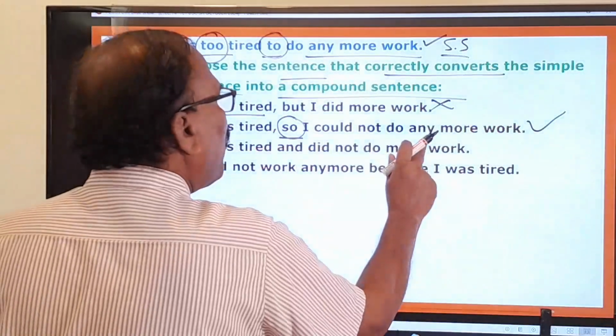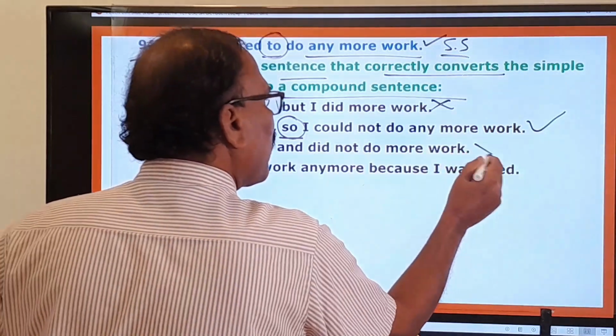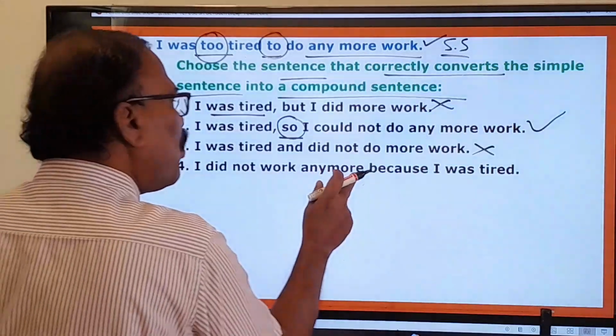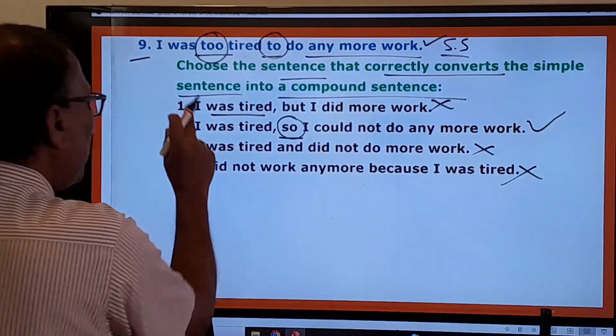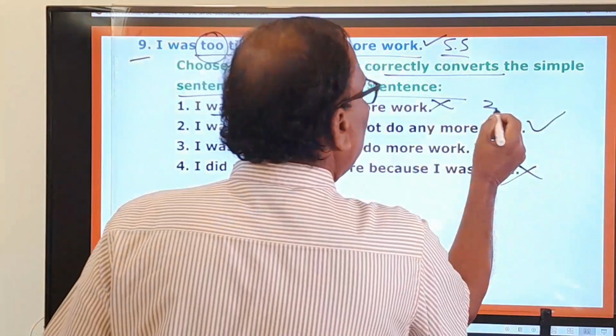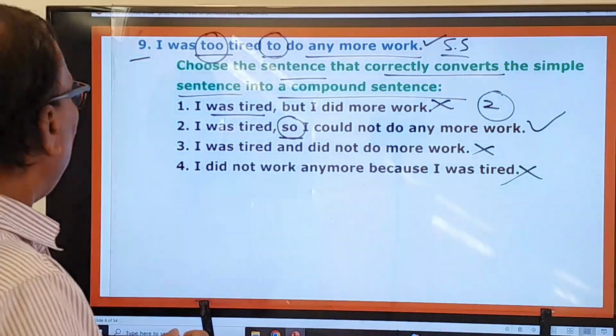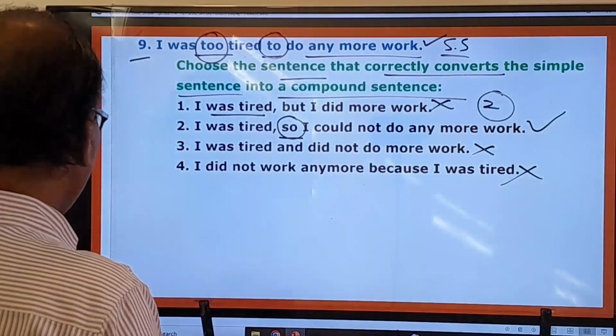Therefore, this is a compound sentence. And here you see, I was tired and did not do more work. No. And I did not work anymore because of this is also wrong. So first one, third one, fourth one are absolutely wrong, and only the second one is the right one. Now let's move on to the next question.